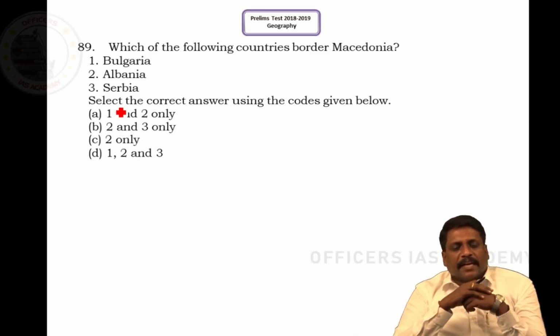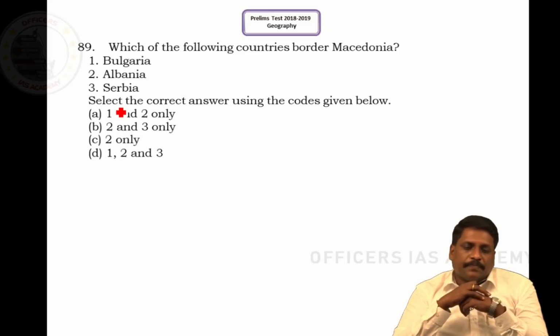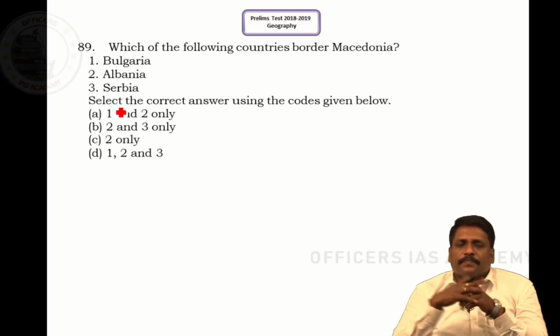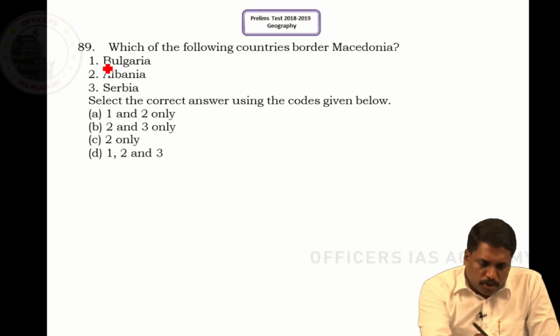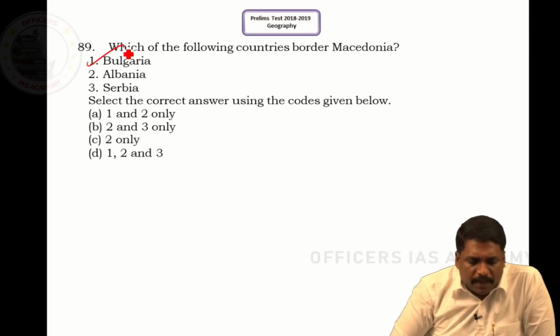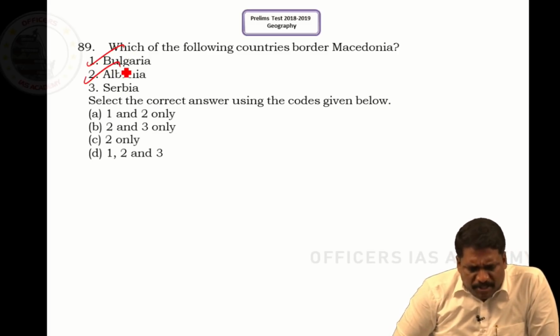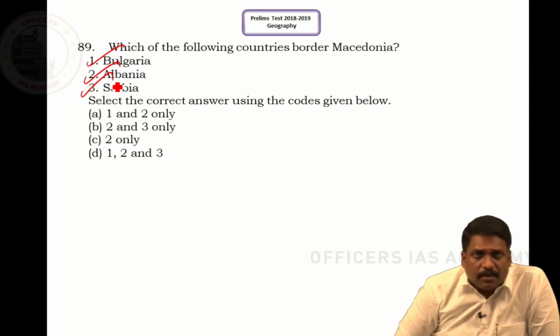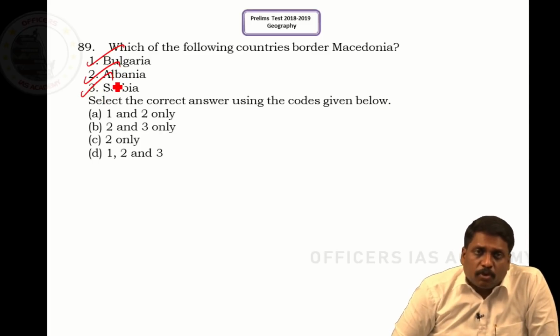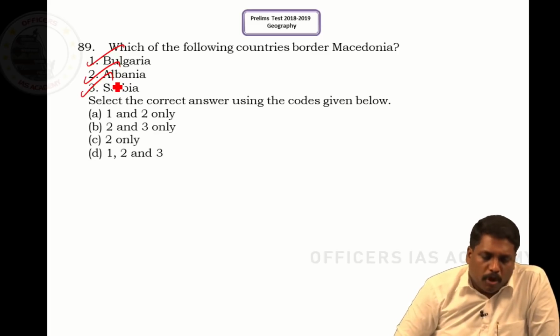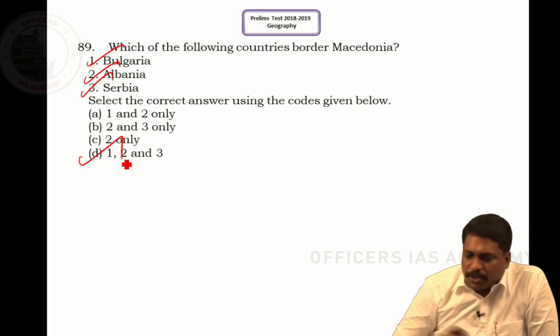Coming to question number 89. Which of the following countries borders Macedonia? This is very recently in the news. When I talk about the bordering countries of Macedonia, Bulgaria has a border with Macedonia, Albania also, Serbia also. Apart from that, Kosovo also, and Greece also. So from this, the best option is all of the above. The option is D.